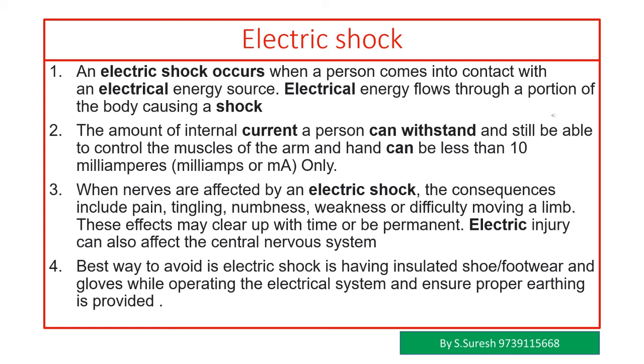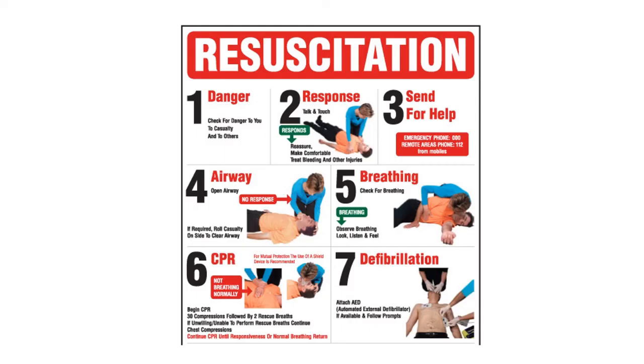The best way to avoid electric shock is wearing insulated shoes, footwear and gloves while operating the electrical system, and ensuring the grounding earthing system is properly done. The rescue plan chart is shown here for your quick understanding. Getting trained on how to rescue a person affected by electrical shock will help immediately during an emergency.